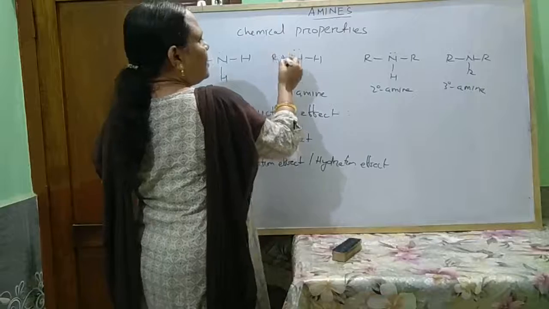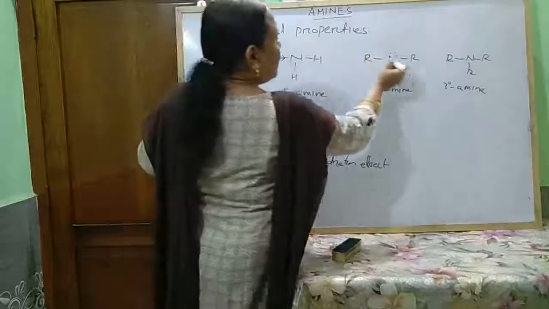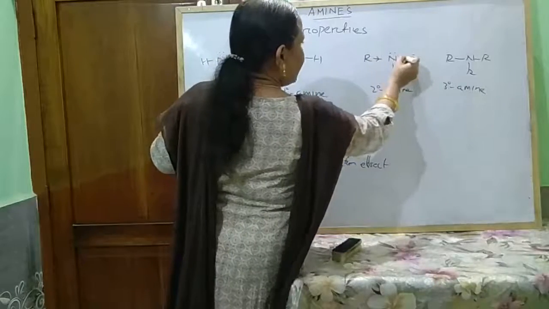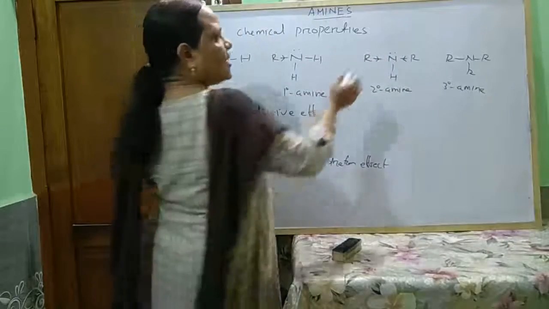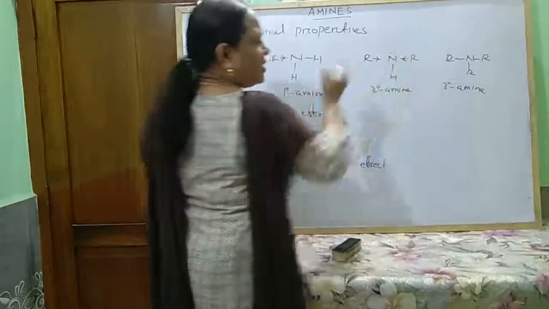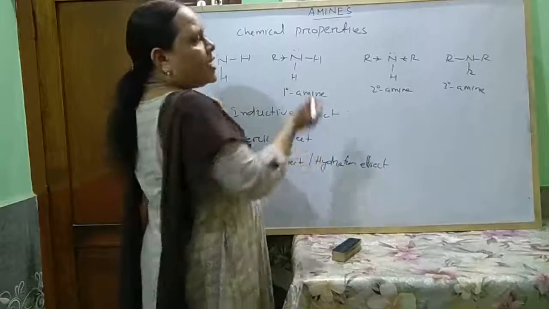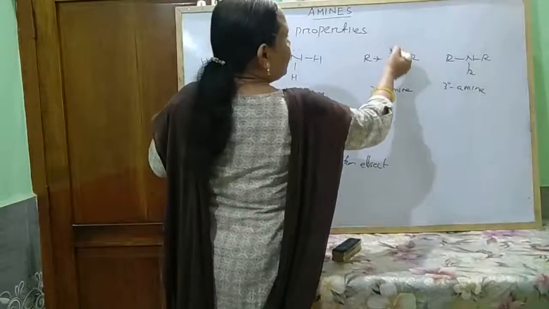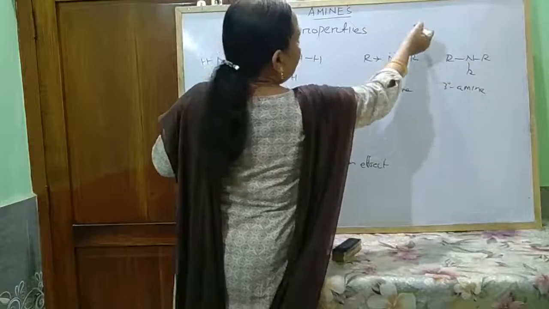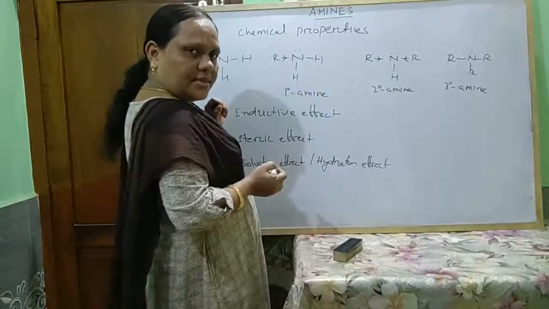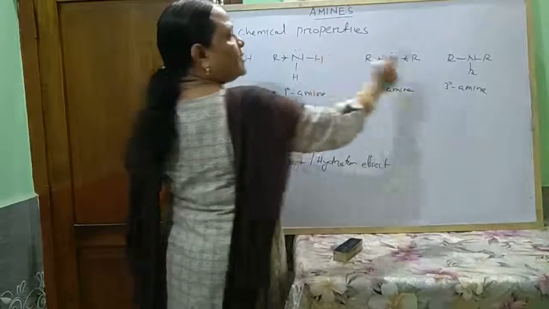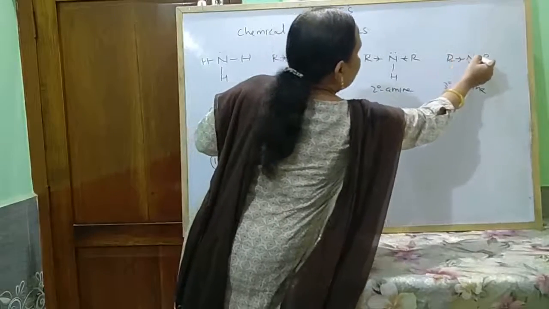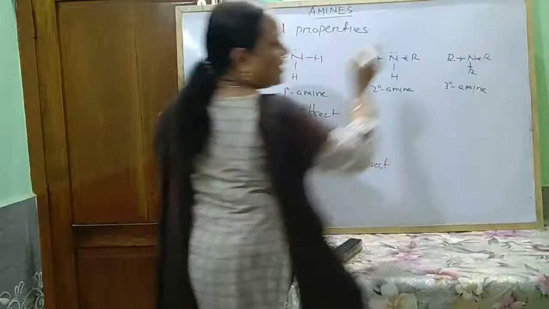Similarly, in the secondary amine, there are two plus I groups on both sides. So they push electrons towards the nitrogen atom from both sides. In this way, the electron density of the nitrogen atom increases more. As the electron density increases, receiving H plus ion or protonation becomes easier. Hence, it becomes more basic than the primary amine. Similarly, in the tertiary amine, there are three plus I groups.